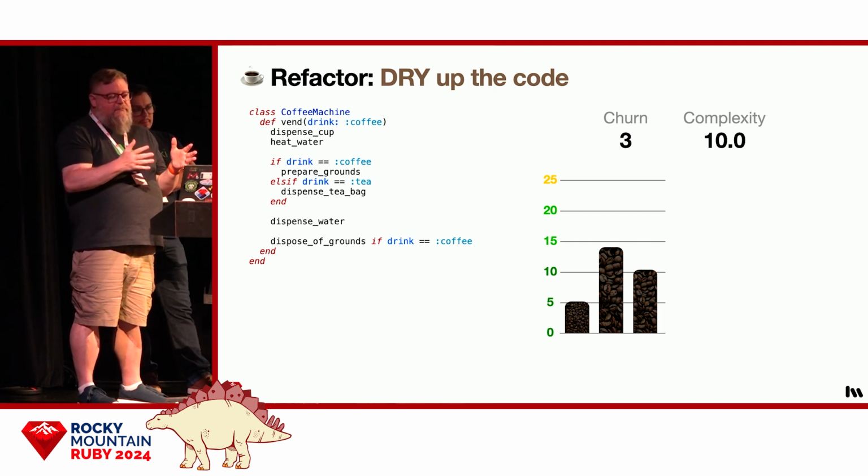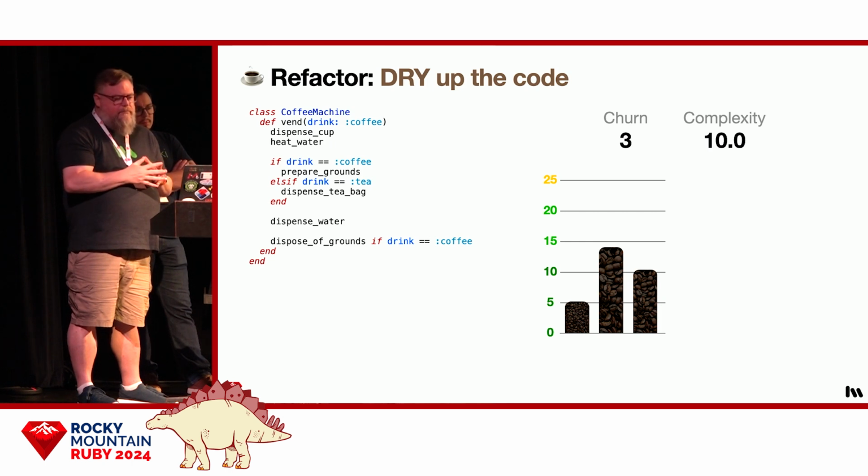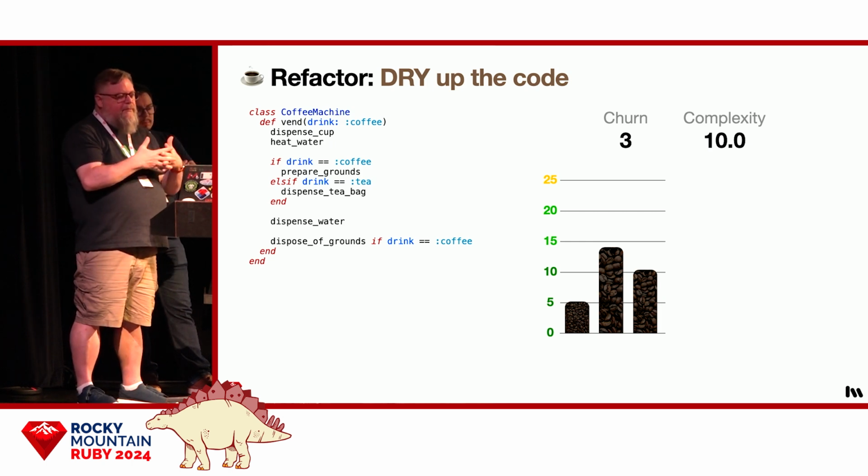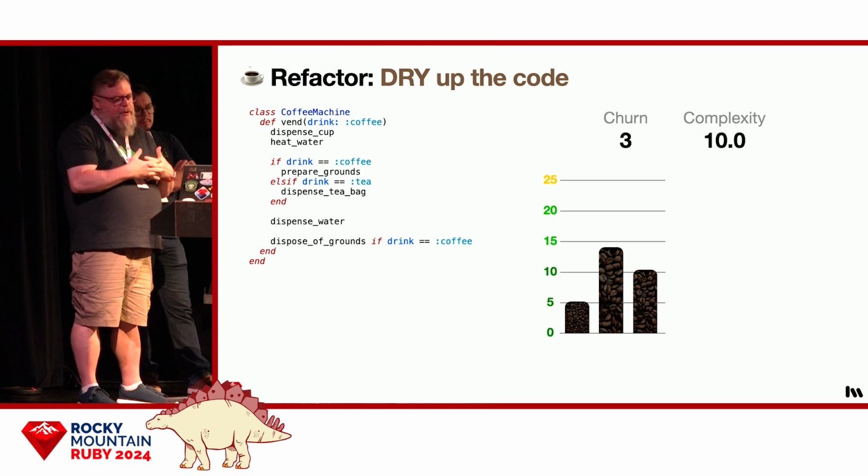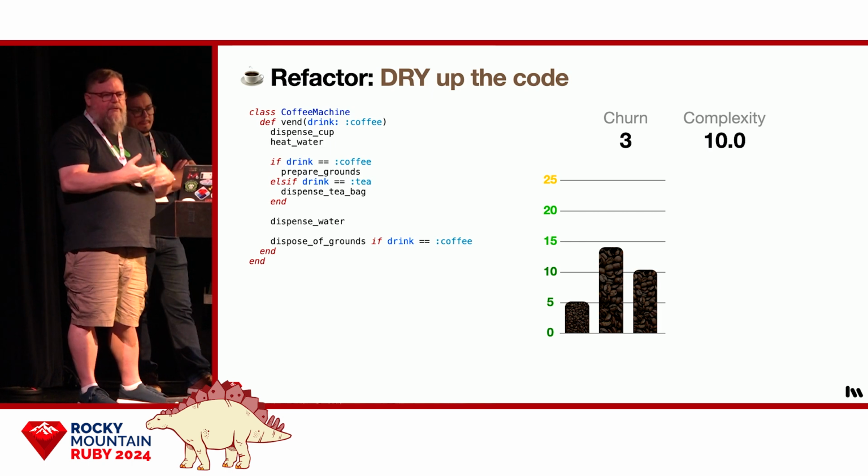But this is really where things started to go wrong. Notice how we've intermingled the two algorithms. Now it's harder to tell what it takes to brew coffee or steep tea. You can't just look at it and say that's what it is. But from Flog's perspective, the algorithm's perspective, it's just doing math. It can't tell that we intermingled these algorithms. It doesn't know that it actually got worse.